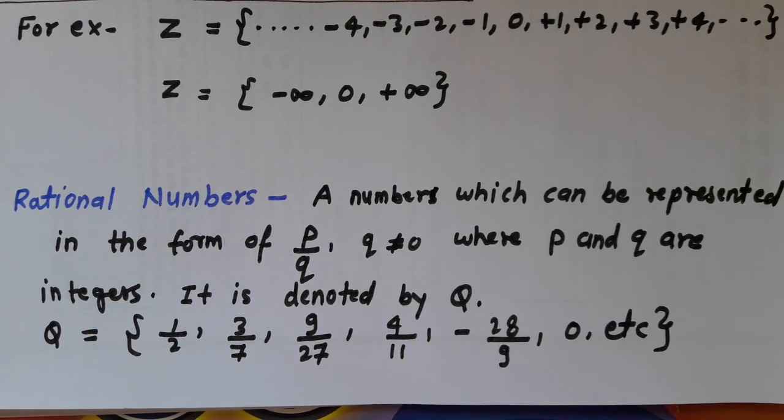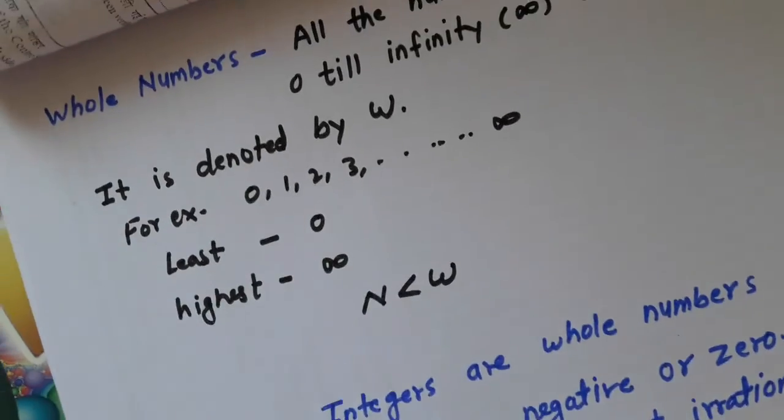Our last point is irrational numbers. What are irrational numbers?